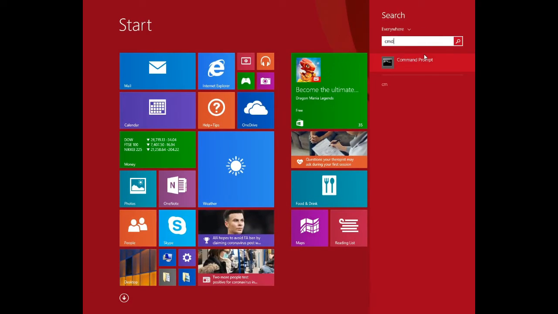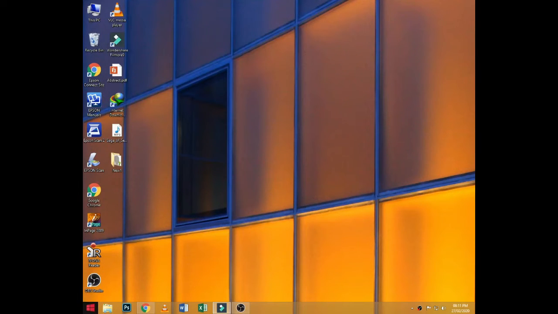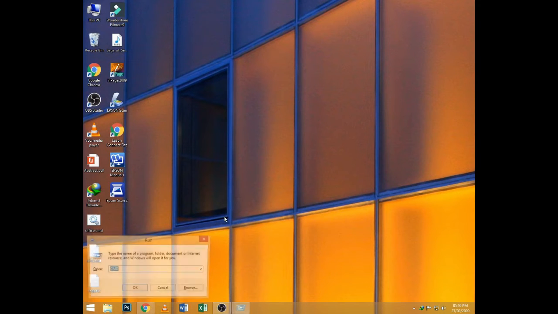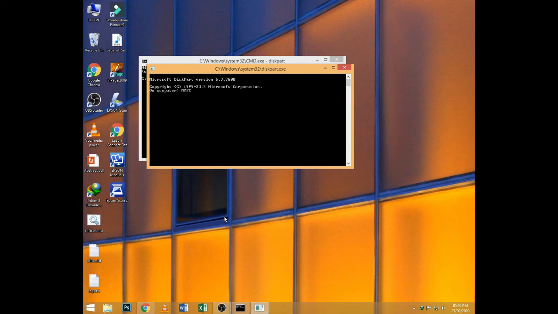Click Start and type CMD in the search bar and hit enter to open the command prompt. Alternatively, you can also open command prompt by pressing Windows key plus R, followed by typing CMD in the run box that pops up. Type diskpart and hit enter button. Click yes, another window will open. We have to type list disk and hit enter button.